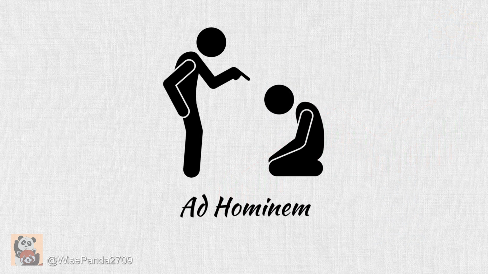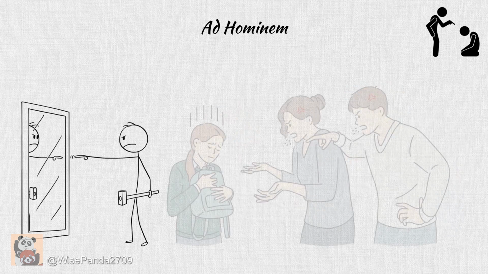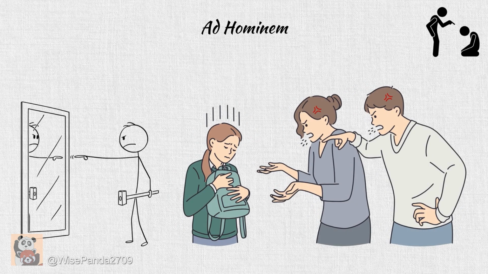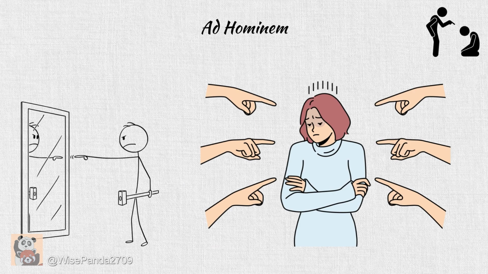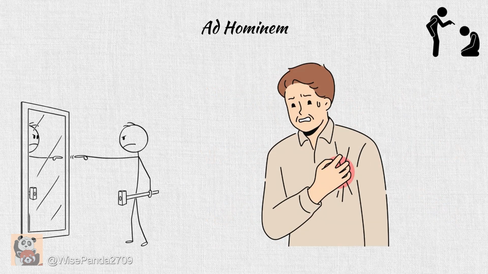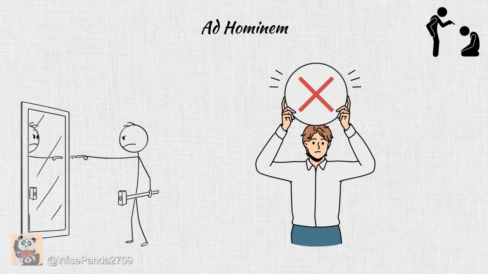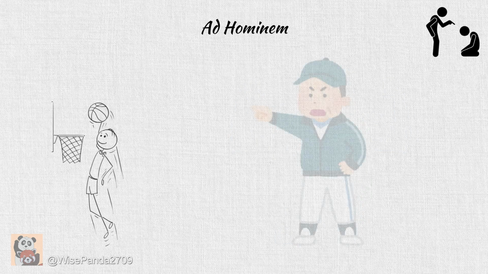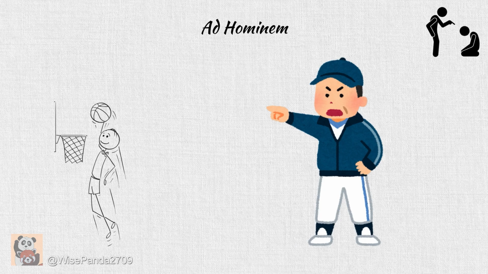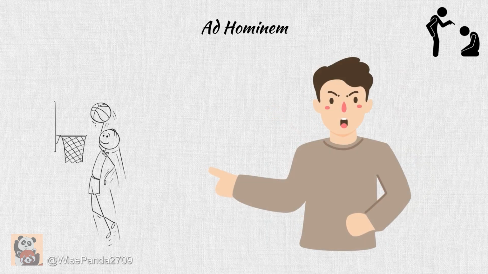Ad hominem. The ad hominem fallacy occurs when someone attacks the personal characteristics of their opponent instead of refuting their argument or opinion. The goal is to undermine the opponent's credibility, to dismiss their argument, regardless of whether their reasoning is valid or not. Example: I think Team X should replace their coach because their performance is terrible. What do you know? Can you do better than them?